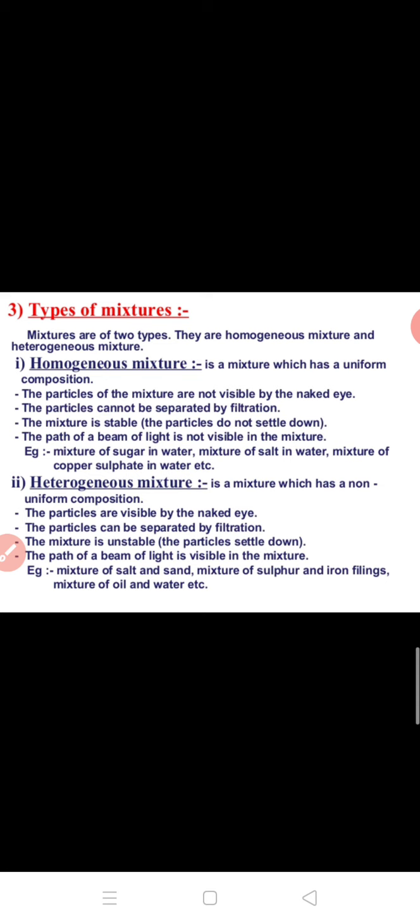And what are heterogeneous mixtures? A heterogeneous mixture is a type of mixture which has a non-uniform composition. The particles are visible by the naked eye. The particles can be separated by filtration. The mixture is unstable. The particles settle down. अगर हम कुछ देर के लिए उसको रखेंगे तो particles will settle down. And the path of the beam of light is visible in the mixture. That means it shows the Tyndall effect. Some examples are given here: a mixture of salt and sand, sulfur and iron filings, oil and water, etc.